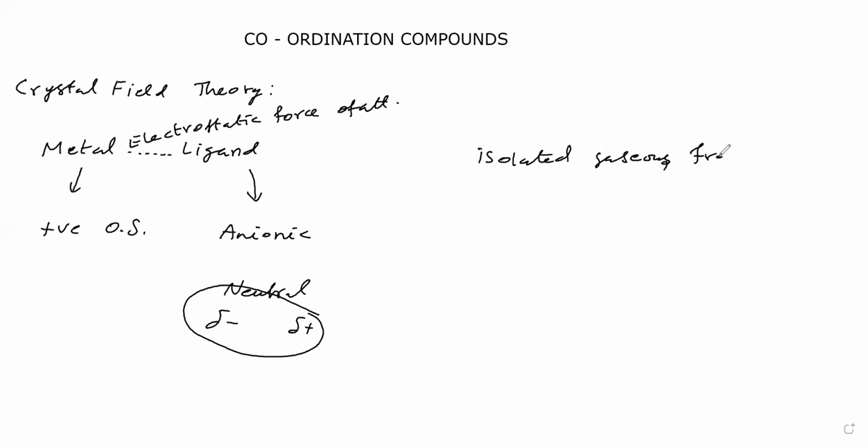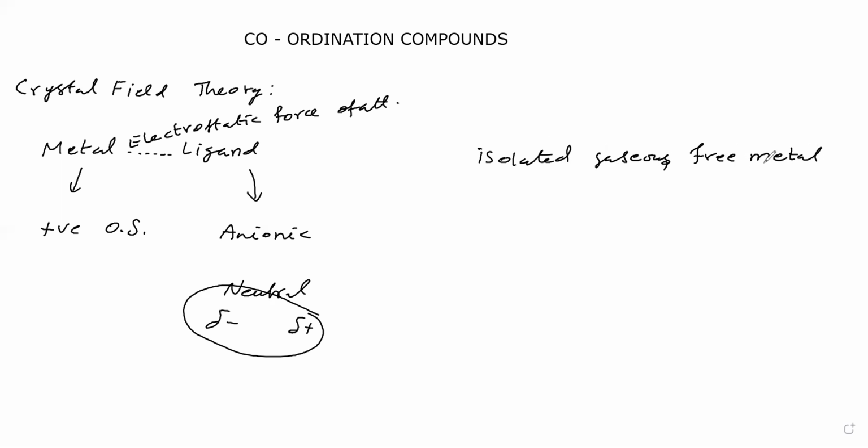Isolated means there is no interaction between metal atoms. Only in the gaseous state is isolation possible, so we have taken metal in the gaseous state in which metal atoms are isolated.